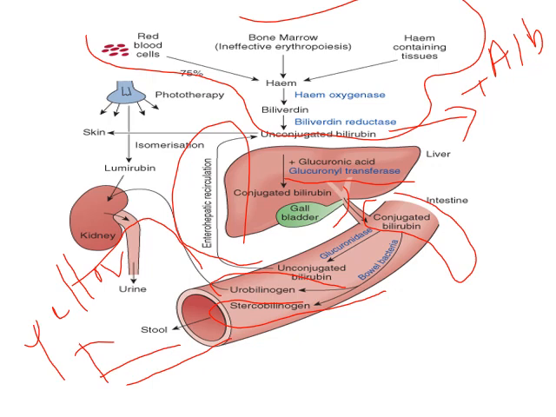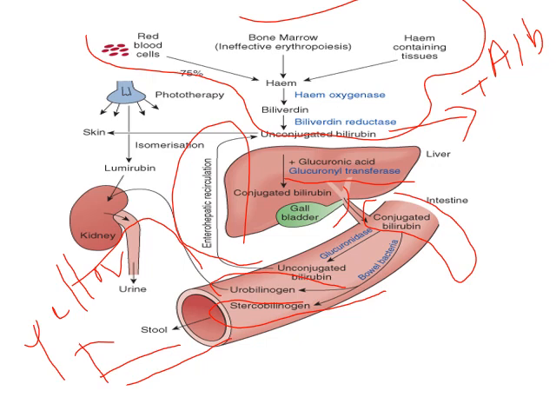This is explained overall under 5 headings. First, the catabolism of heme into bilirubin by heme oxygenase and biliverdin reductase. Then the transport of bilirubin along with albumin. Then the conjugation of bilirubin with glucuronic acid by glucuronide transferase enzyme.